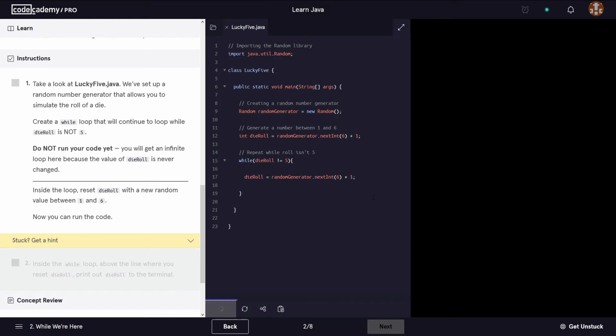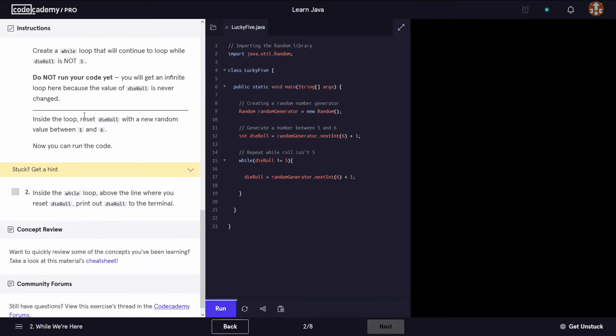Okay, now we can run the code. Let's run the code. Okay, looks like we're not getting any errors. If we look at instruction number 2, it says inside the while loop, above the line where you reset die roll, print out die roll to the terminal. So it would say here, do System.out.println. So we want to print die roll, okay, here. Okay, let's try and run this now.